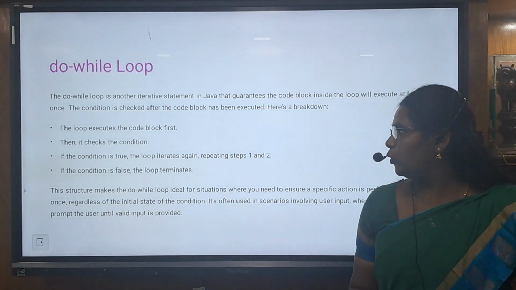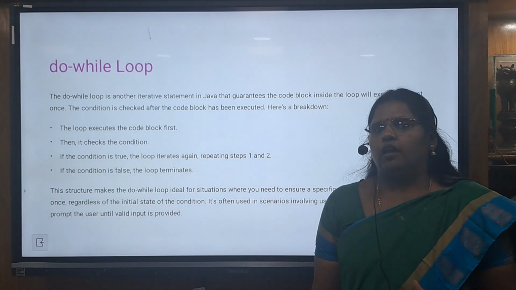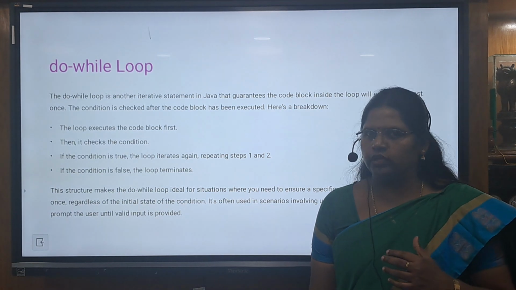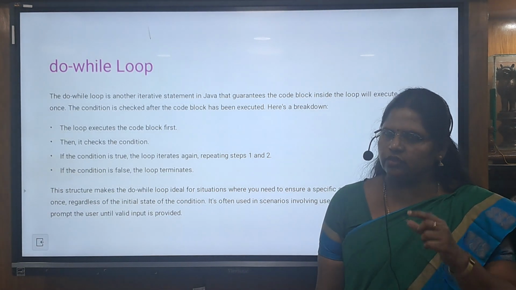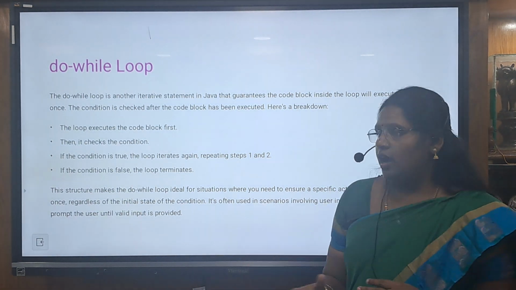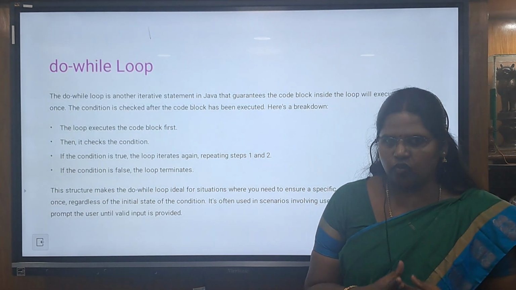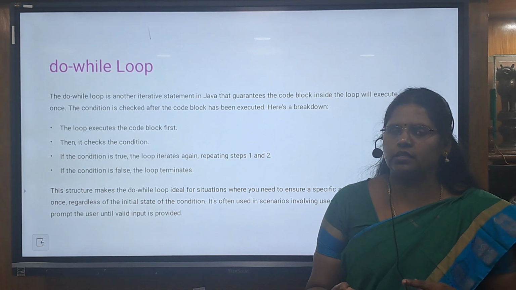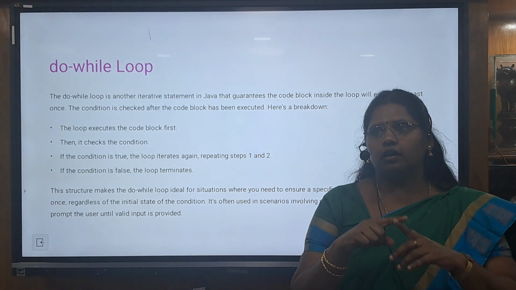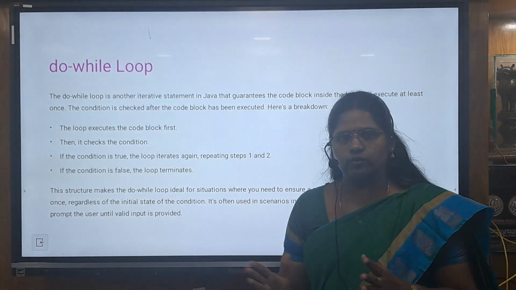The do while loop is also similar to the while loop, but the only difference is that in a while loop it will check the condition, and if the condition is true, then it will execute the code inside the while loop. If the condition is false at the first iteration itself, it will not execute the code inside the loop. But in a do while loop, first it will do and only then check the condition. So even if the condition is false, the code inside the do while loop will get executed at least once. That is the only difference, but the syntax is also the same.